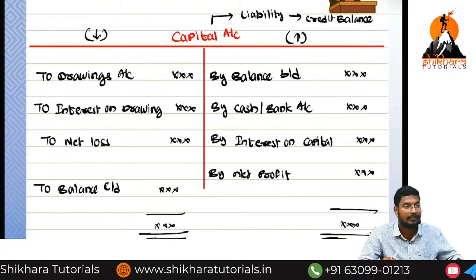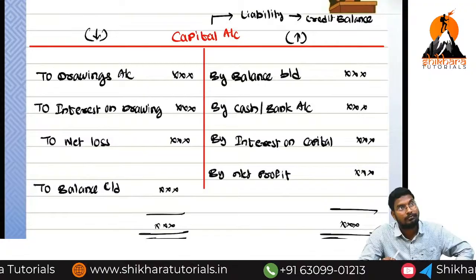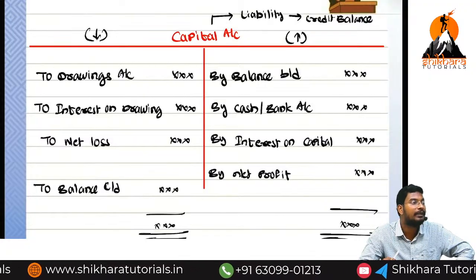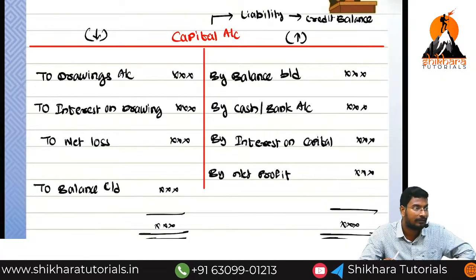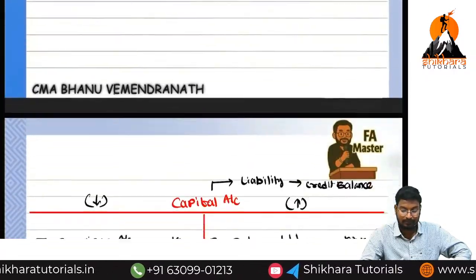We are going to learn the subsidiary books in order to solve rectification of errors. If you know the subsidiary books, then only we can solve the rectification of errors. Otherwise, we cannot solve them. Are you getting the point? So please take a note of it. This one is not needed.